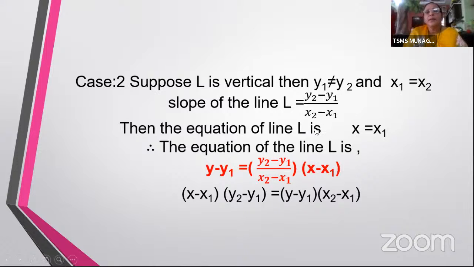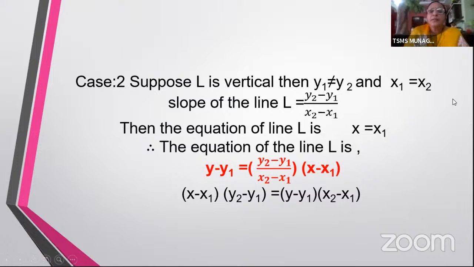Exactly speaking, what is this x equal to x1? It is nothing but a line parallel to the y-axis. If you have a line parallel to the y-axis, you will have all the x coordinates equal. Is it not? So here, if you have the x coordinates equal, you will get a line parallel to the y-axis, which is of the form x equal to x1, which you have learned previously.